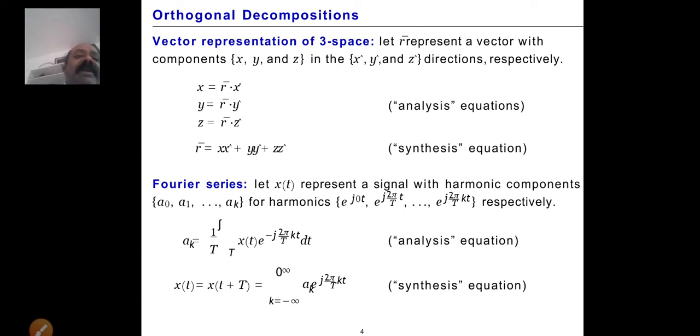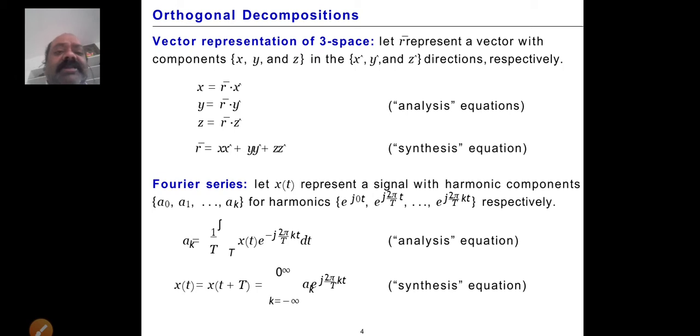Here, let x of t represent a signal with harmonic components a0, a1, a2 up to ak. For the harmonics, we take e power j0t, plus e power j2 pi by T into t, up to e power j2 pi by T kt, respectively. So here the analysis equation: ak is equal to 1 by T integral over T of x of t into e power minus j2 pi by T kt into dt. This is the analysis equation.